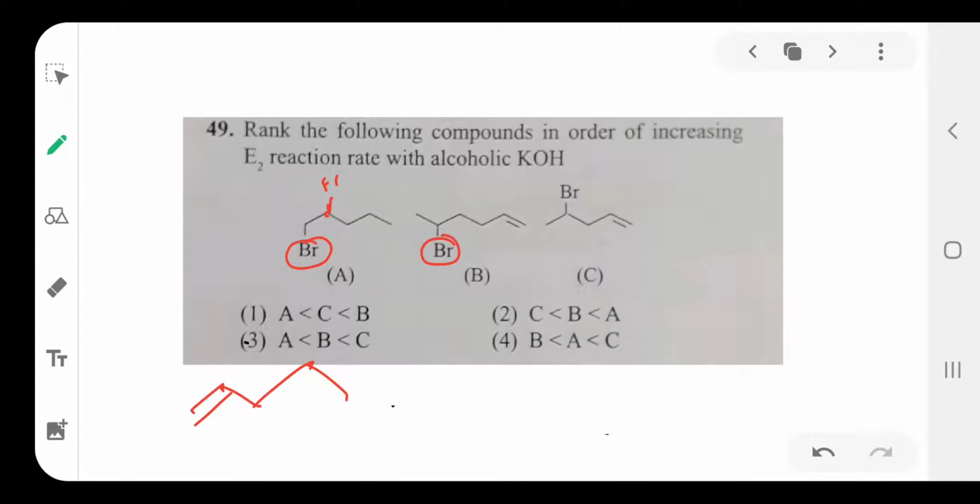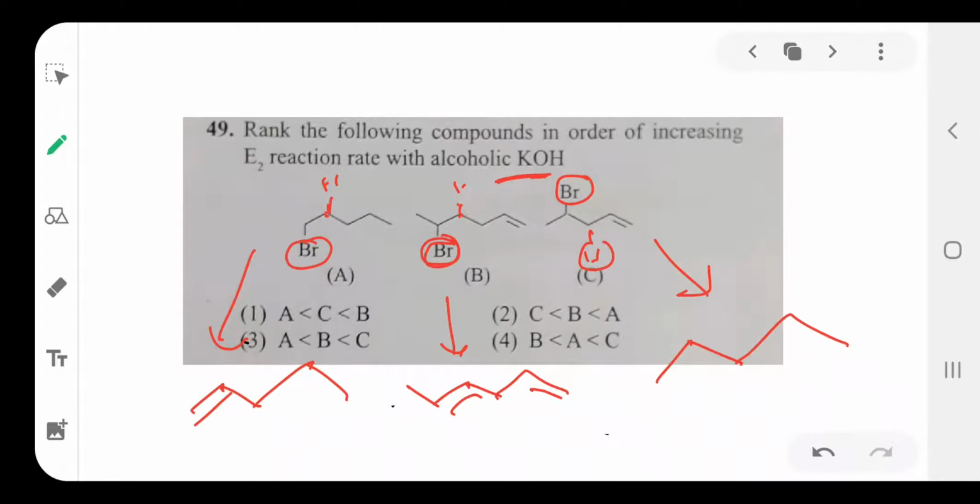For this compound reacting with alcoholic KOH, the bromine and beta hydrogen are removed, and the major product is this one. In case of the third compound reacting with alcoholic KOH, this hydrogen and this bromine separate to form this major product.